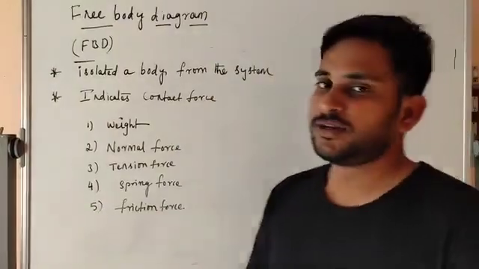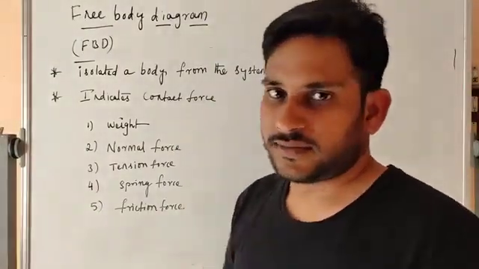Now we will discuss how we can draw a free body diagram.